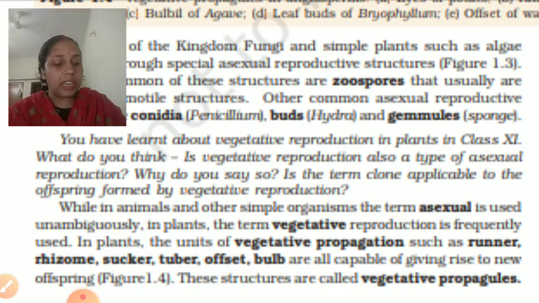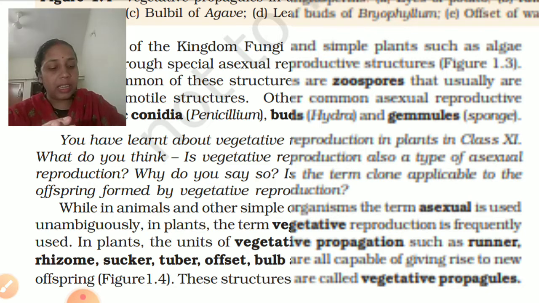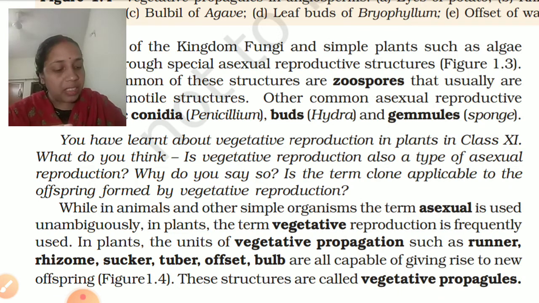It is done by roots in sweet potato; underground stems, which include rhizomes, for example banana and ginger; bulbs in garlic and onion; tubers in potato; corms in Colocasia; creeping stems, which include suckers. All these are the natural vegetative propagules.